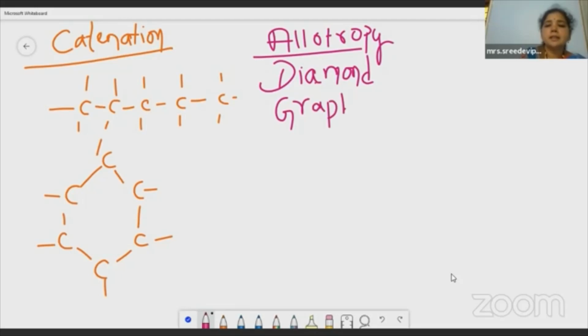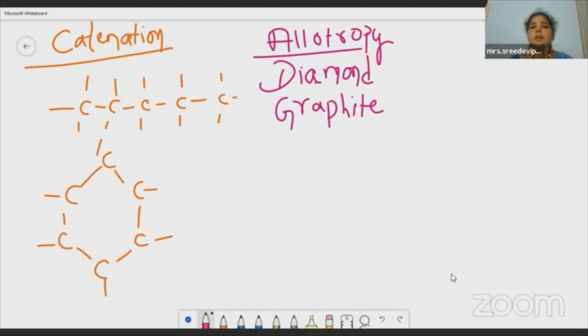See children, see the beauty of nature. What is allotropy? The existence of an element in two or more physical forms, but having the same chemical composition or chemical properties, is called allotropy.